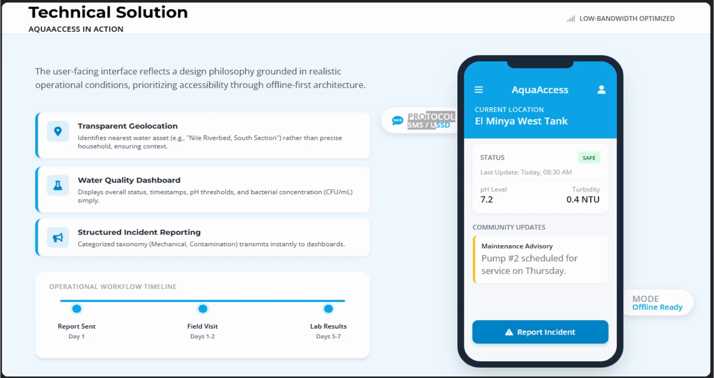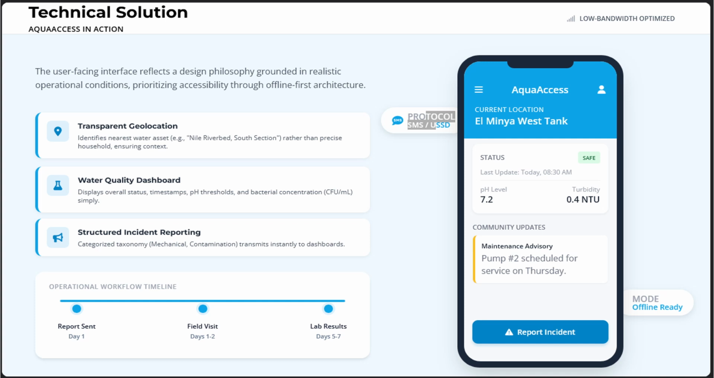The user interface follows a design philosophy that reflects the realities of rural communities. When the application starts, it identifies the user's approximate location. It links them to the nearest water source, such as a tank or extraction well. The system avoids household-level precision and instead shows the regional source serving the area. A resident might see data from Nile Riverbed, South Section, or El Minya West Tank, which provides clear transparency about what the platform monitors. The water quality screen presents the latest measurements, including overall status, pH levels, and bacterial counts.